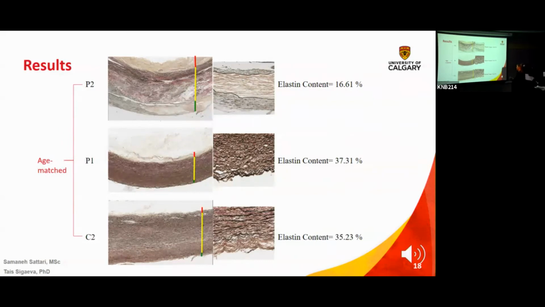Let me try to understand. So let's look at the elastin content. So the aneurysm patient and C are age matched, are in their 70s, I think, of life. The collagen content is very different. There's less. So there has been a more accelerated degeneration of the elastin for the aneurysm patient.